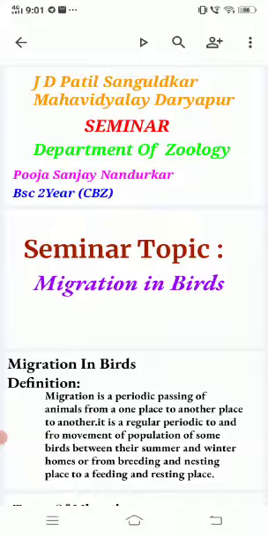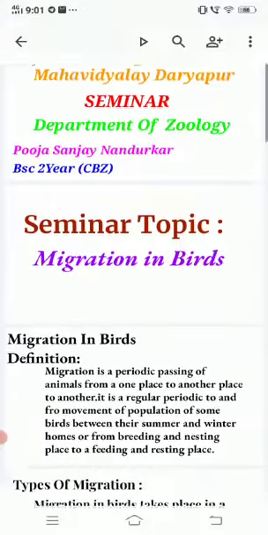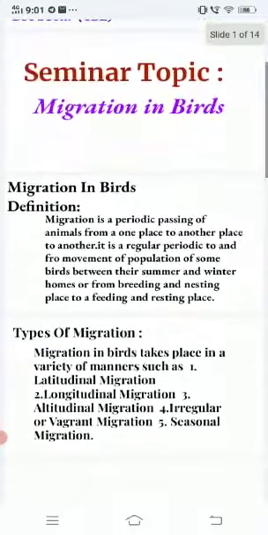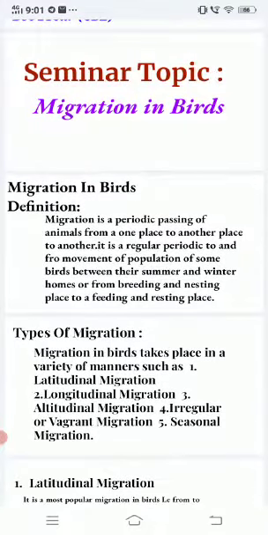My seminar topic is migration in birds. Migration is the periodic passing of animals from one place to another. It is a regular periodic to and from movement of populations of some birds between their summer and winter homes, or breeding and nesting place to a feeding and resting place.